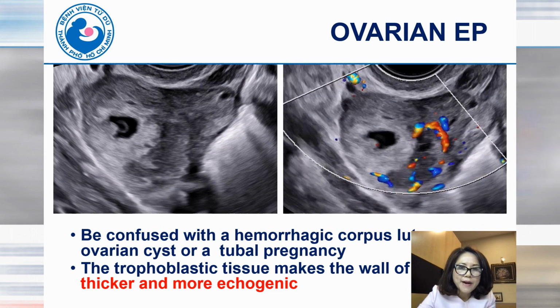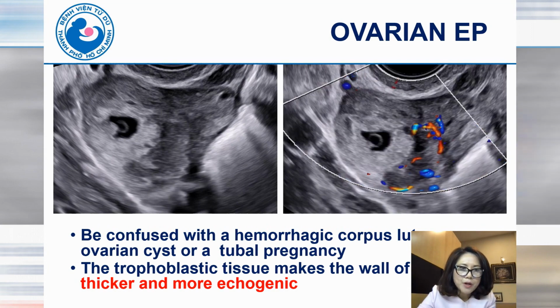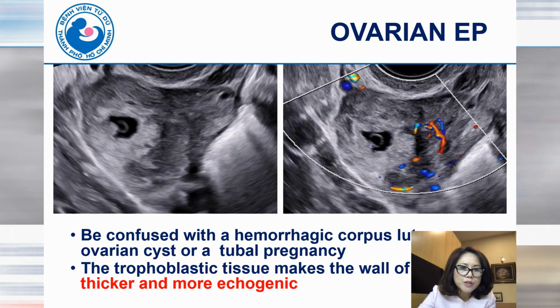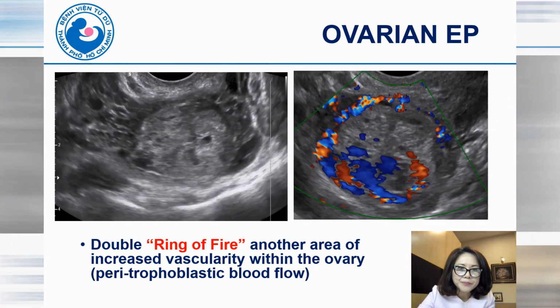However, because of the trophoblast tissue, the wall of the mass is thicker and more echogenic compared with a corpus luteum, ovarian cyst or tubal pregnancy.